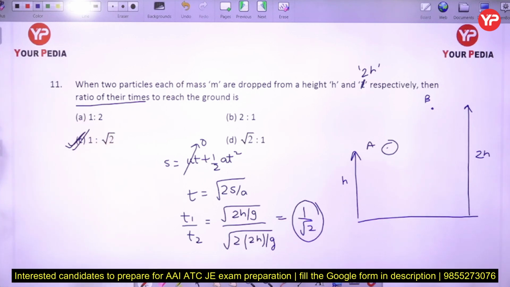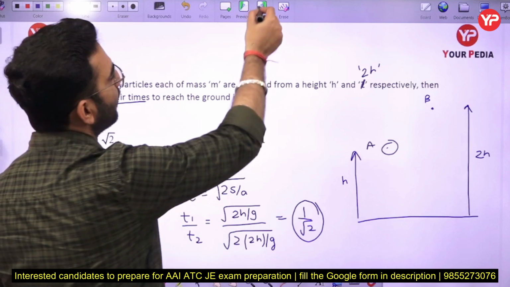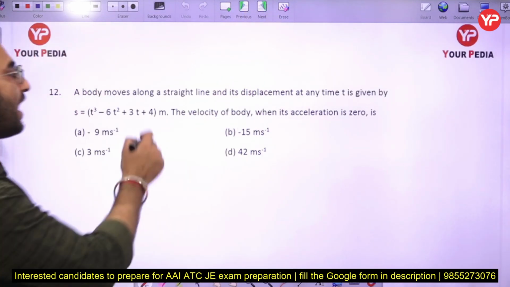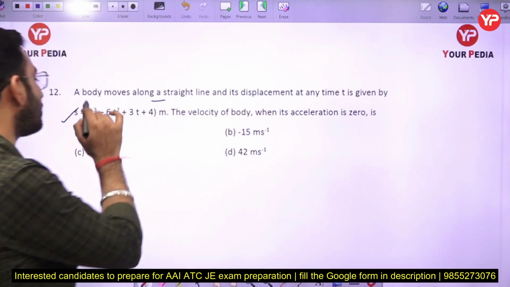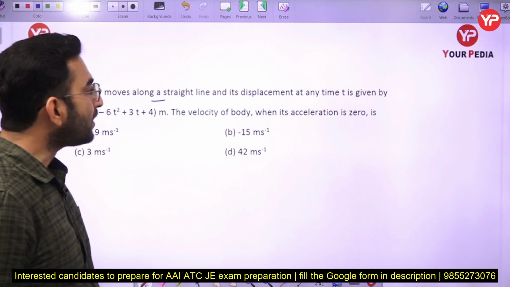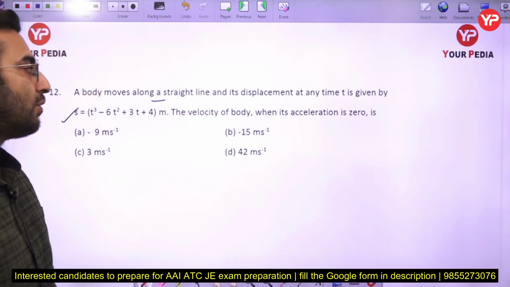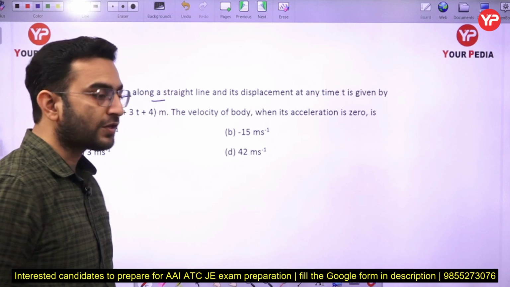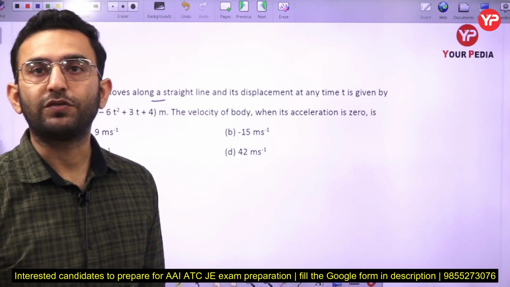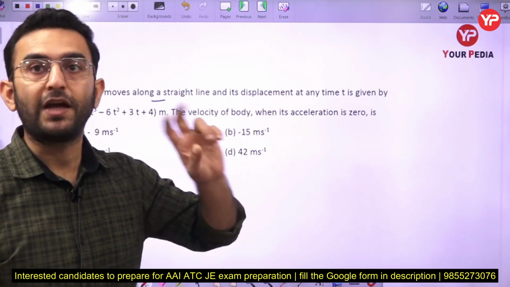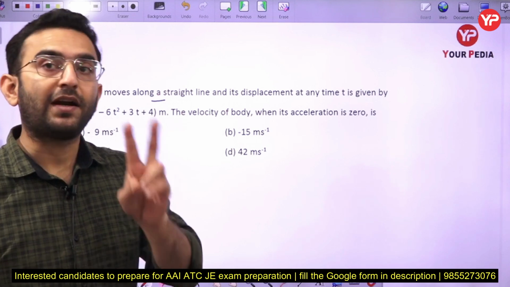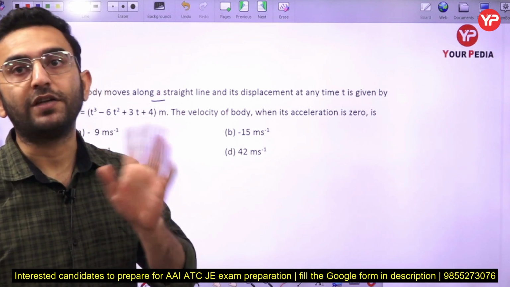So again, the question is very simple, but it is a little bit tricky also. Now the next part: a body moves along a straight line and its displacement at any time is given by s equals t cube minus 6t square plus 3t plus 4. What will be the velocity of the body when its acceleration is 0? In this case, first of all, you have to calculate the expression of the velocity as well as the expression of the acceleration, and you have to find the time at which the acceleration is 0. At that particular point of time, you have to calculate the velocity of the object.